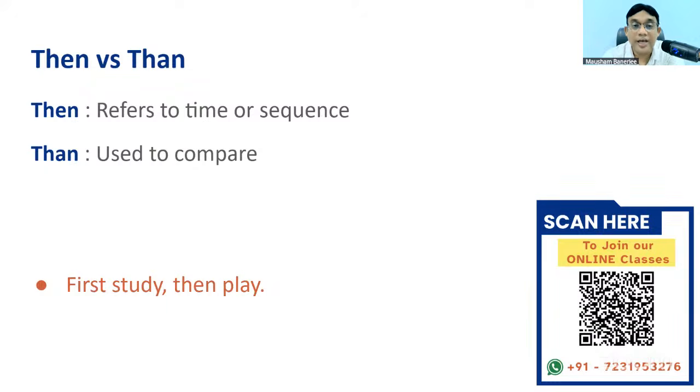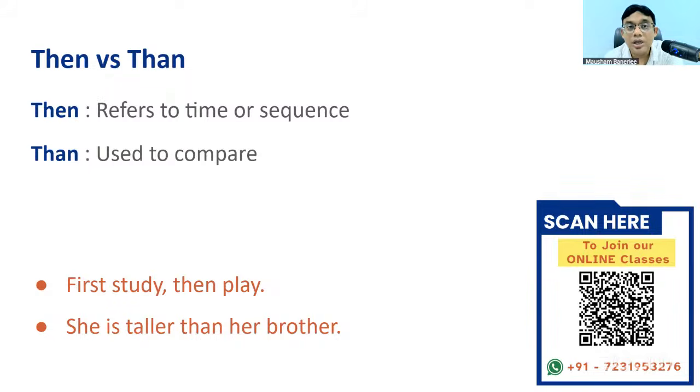First study, then play. It is talking about the sequence. The first in the sequence is study, the next is play. So first study, then play. She is taller than her brother. Comparison. Okay. So first study, then play, talking about time or sequence.